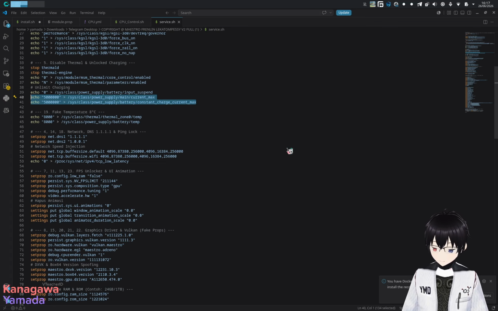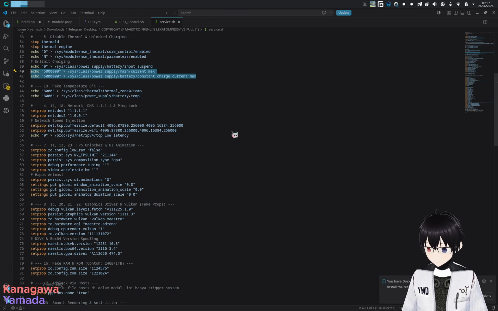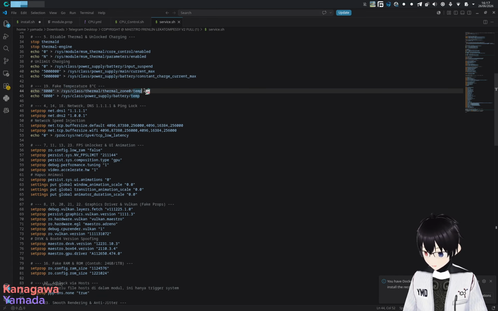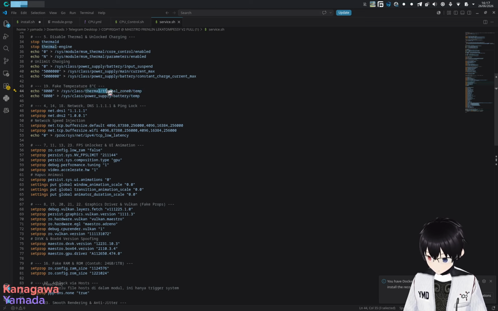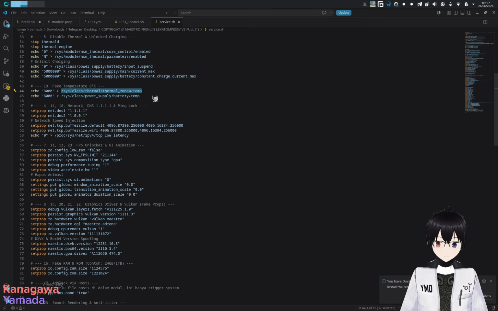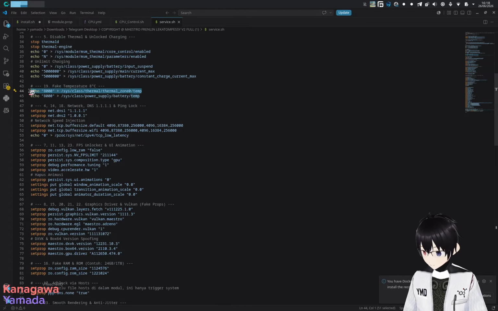So this is probably not going to take any effect. And in fact, temperature. Alright, this is absolutely not working because if you try to force only thermal zone 0 on the temperature, it's not going to work because the thermal zone is not only 0, there is 0, 1, 2, 3, 4, whatever, there are a lot. So of course this one is not effective.